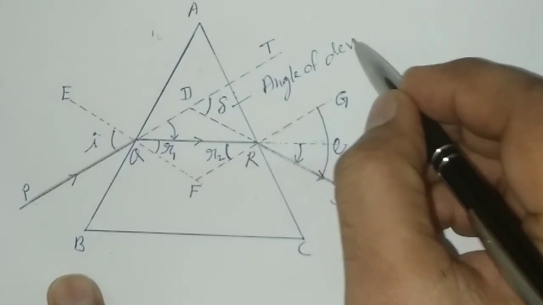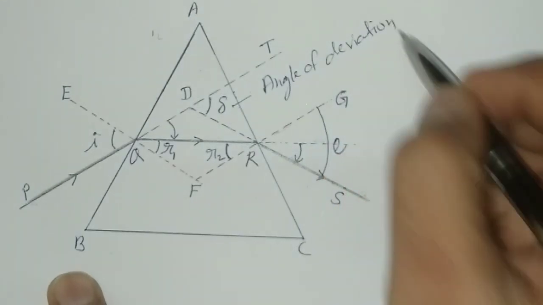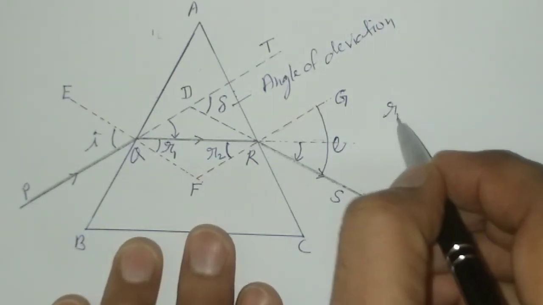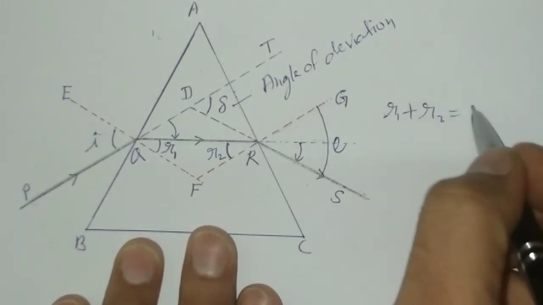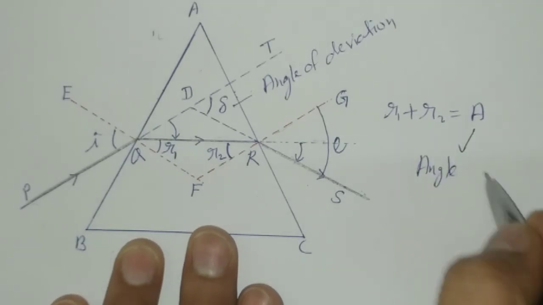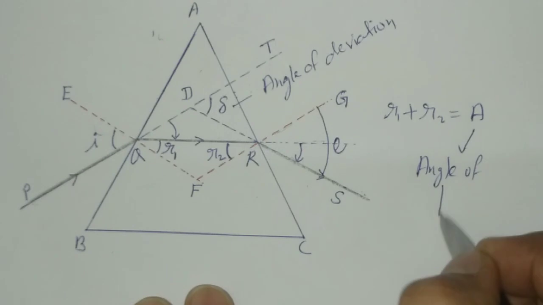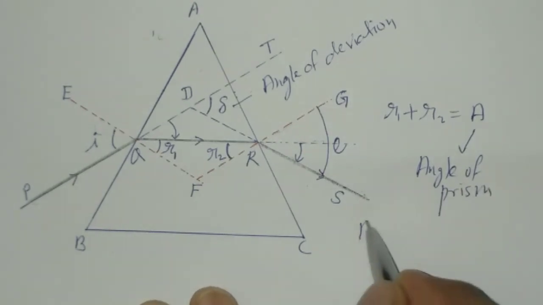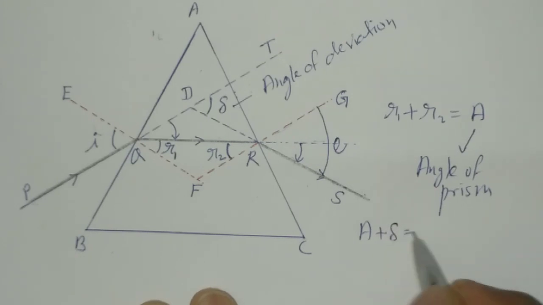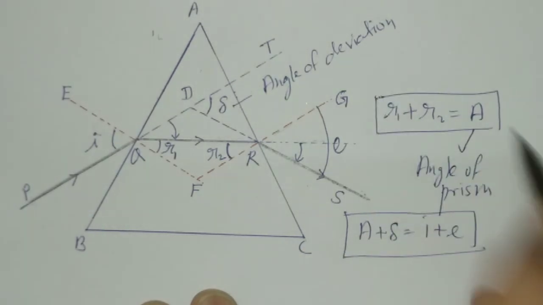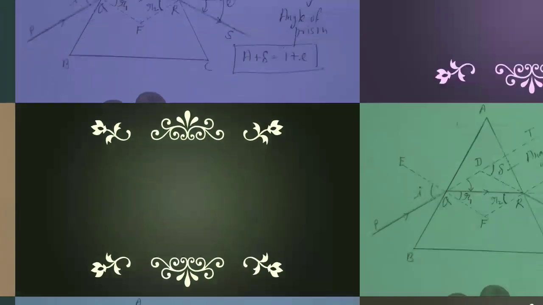And we can prove the relation that R1 plus R2 is equal to A. A is called angle of prism. And another important relation is A plus delta is equal to I plus E. We should memorize these two relations. Okay.